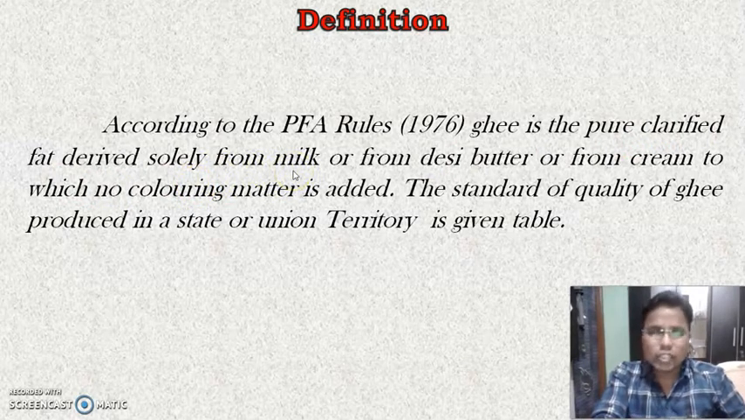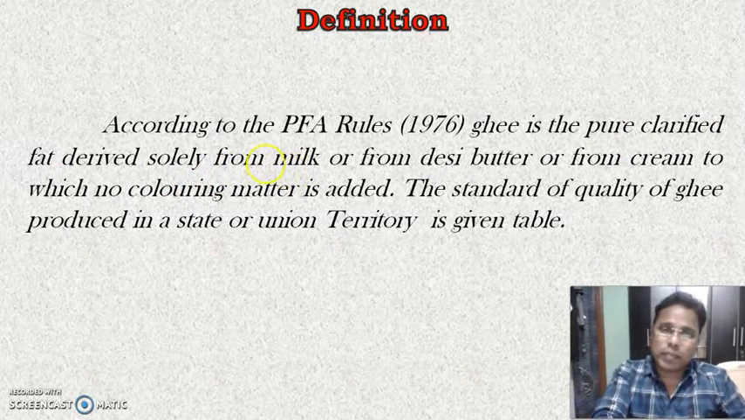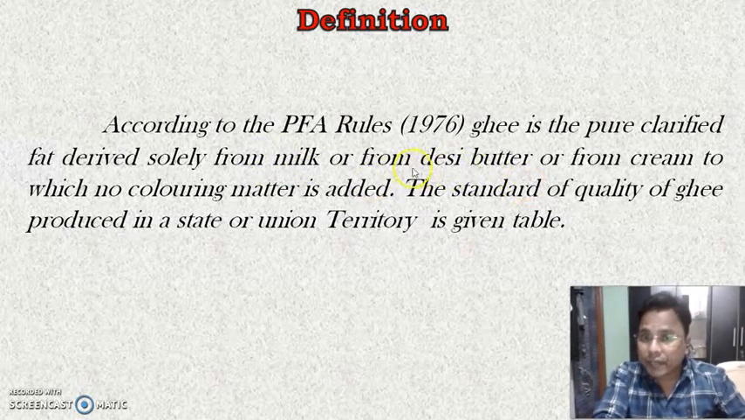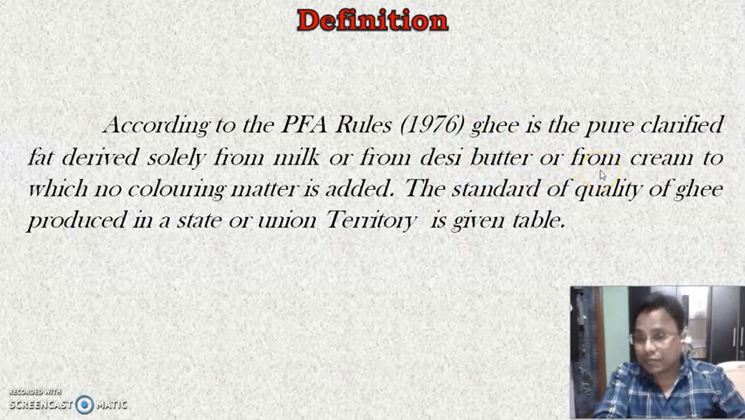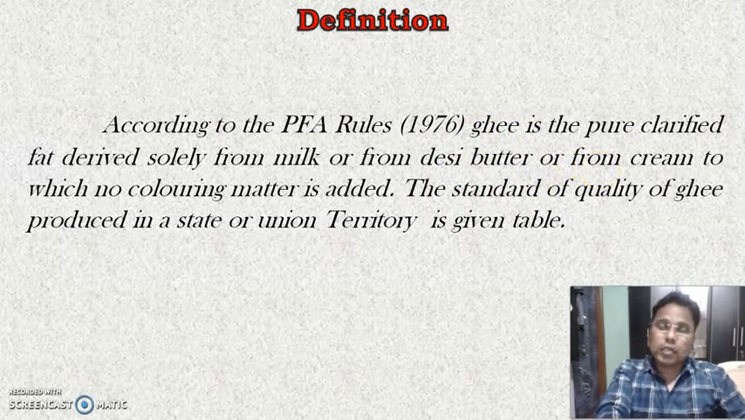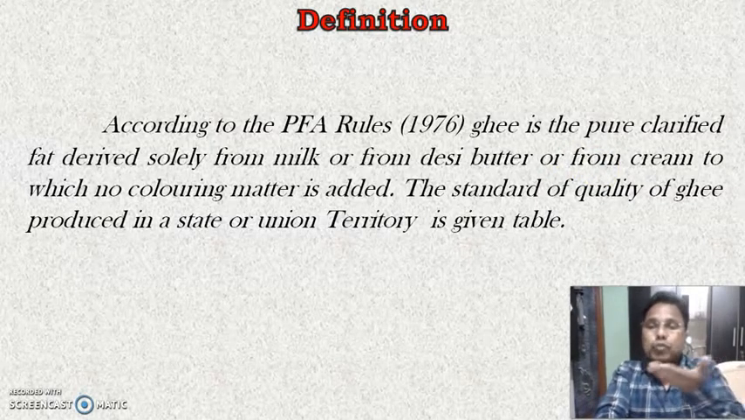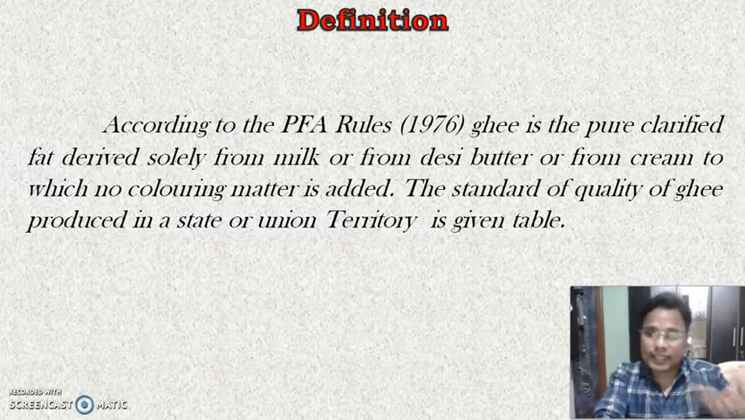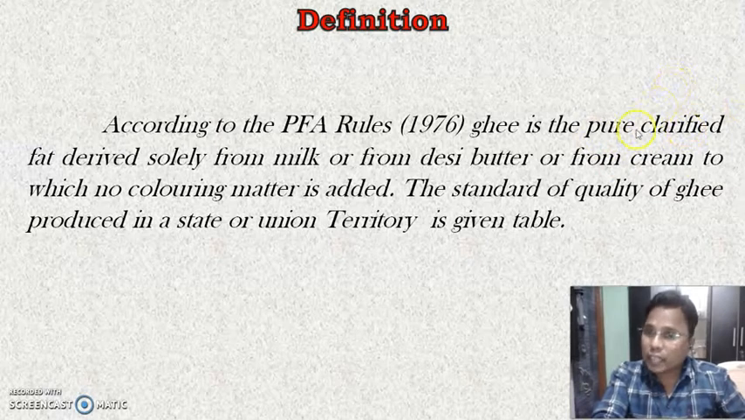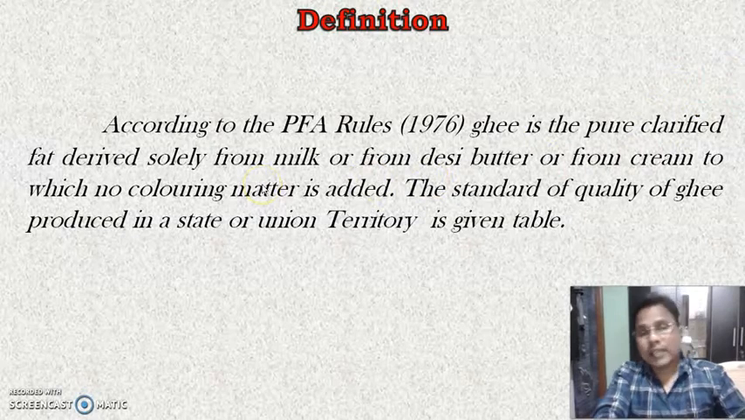It is solely clarified from the milk or solely clarified from the desi butter, meaning the makhan. And you know very well the definition of the makhan. From the cream, meaning when milk is heated and the lighter portion comes to the surface, that is removed from the milk, and that is called the cream. So that cream is also used for the preparation of this ghee, to which no coloring matter is added.